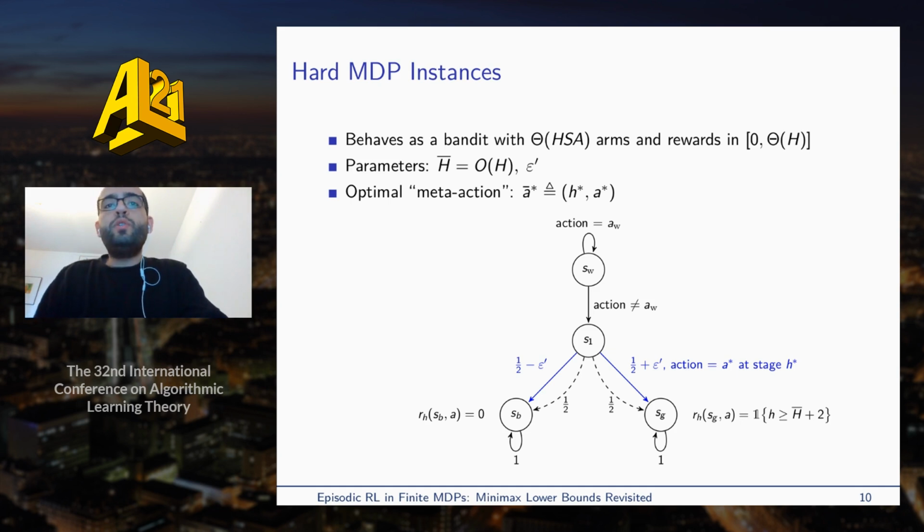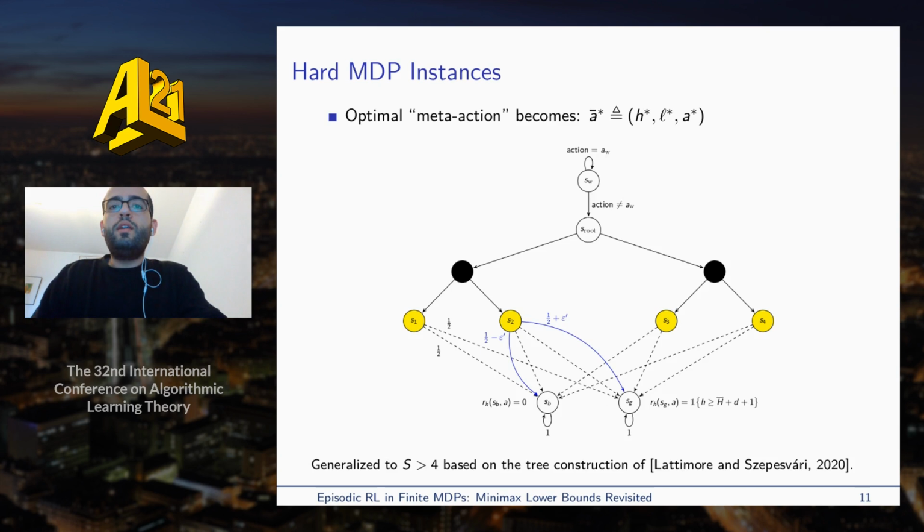Also, H bar is chosen so that the maximum sum of rewards in an episode scales with the horizon H. To generalize this construction to more than 4 states, we can arrange the remaining states in a tree structure such that the number of leaves is proportional to the number of states. Then, the agent is given the extra choice of which leaf of the tree it is going to, which results roughly in a total of HSA possible choices or meta actions.